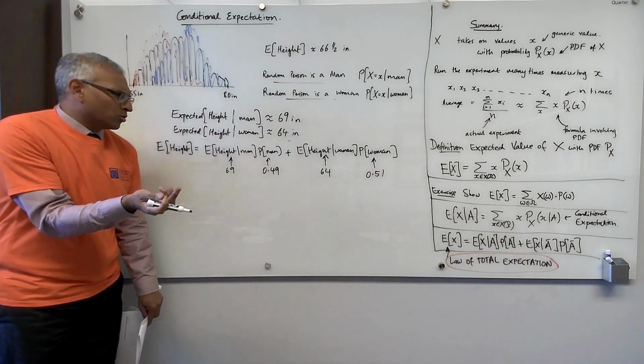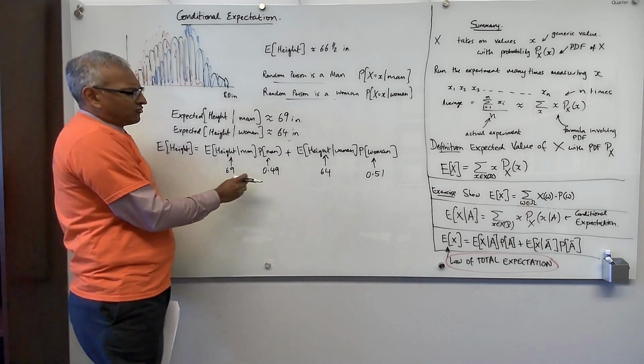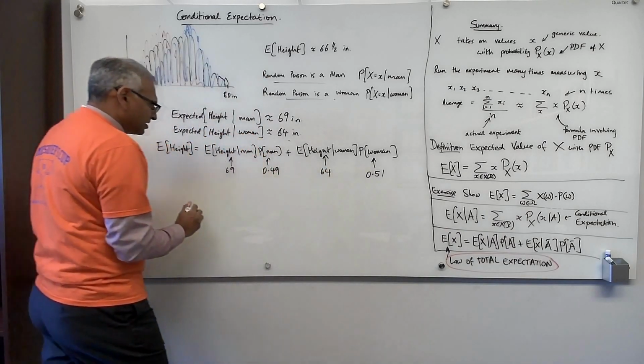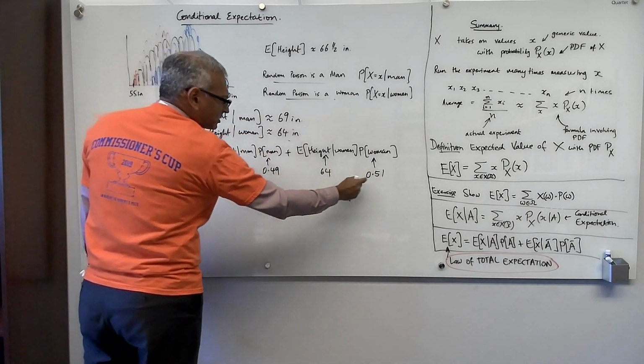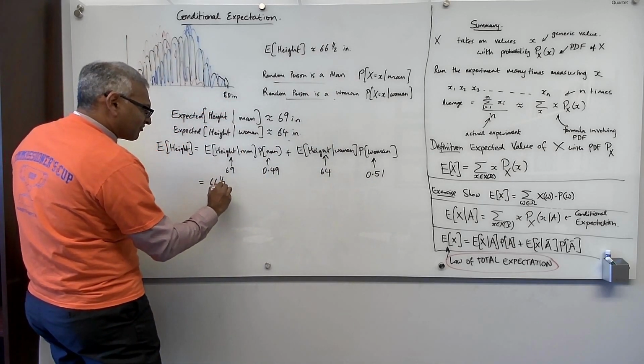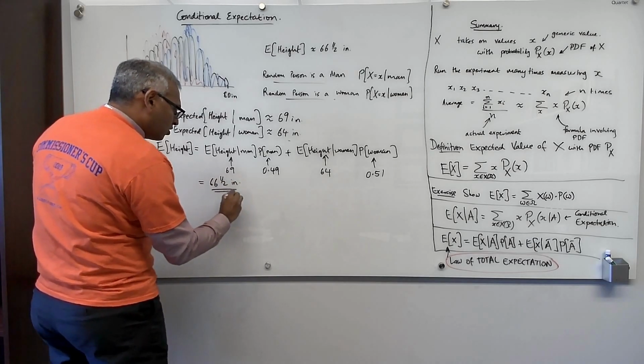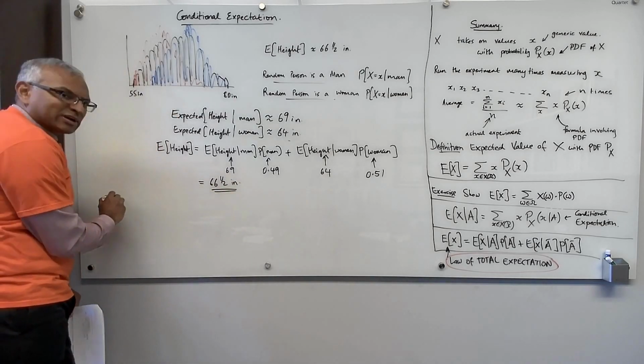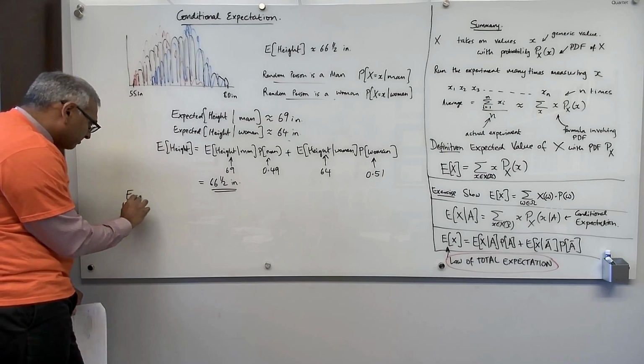So there are slightly more women in the US than men. So 49% men, 51% women. And when you compute this times this plus that times that, indeed, you will get approximately 66.5 inches. Law of total expectation. Let's do another example.